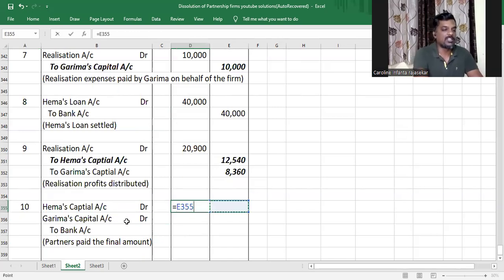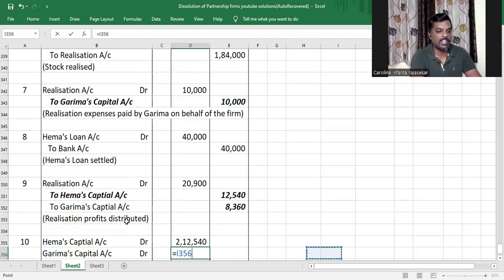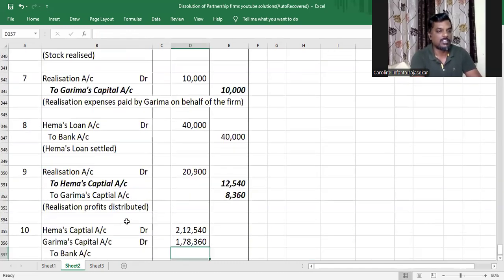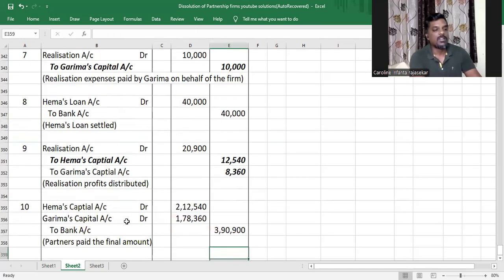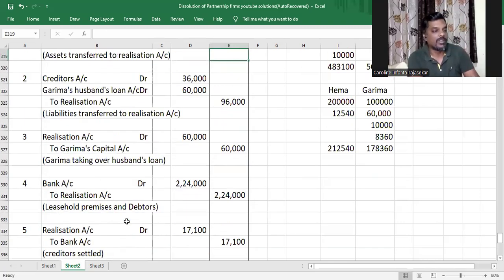How much are we paying, my dear children? For Hema, it is 2,12,540, and for Garima, it is 1,78,360, and the total amount paid would be 3,90,900. With that, we have come to the end of this problem, my dear children.